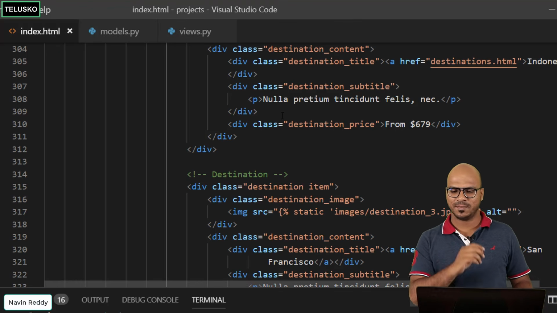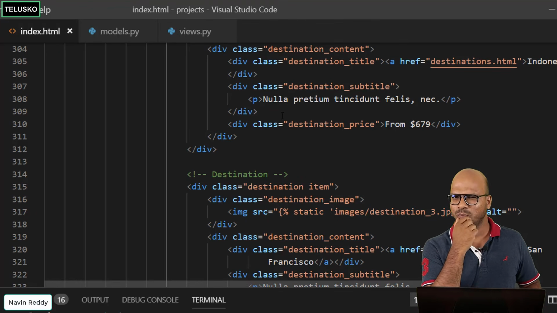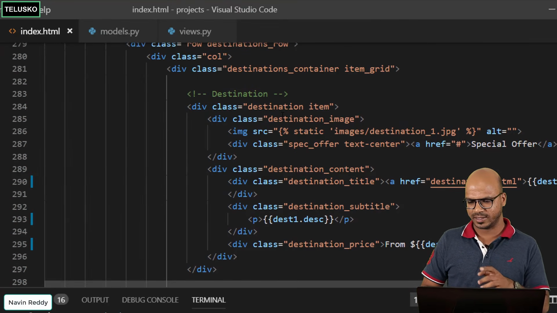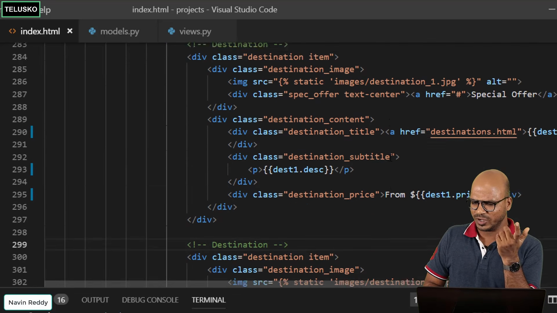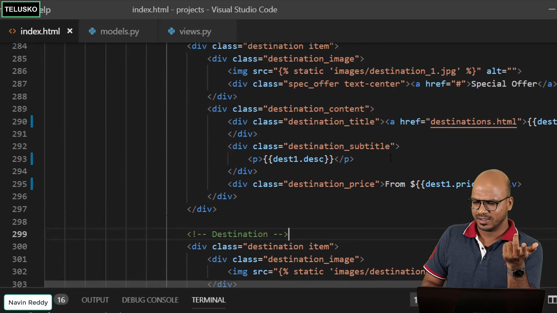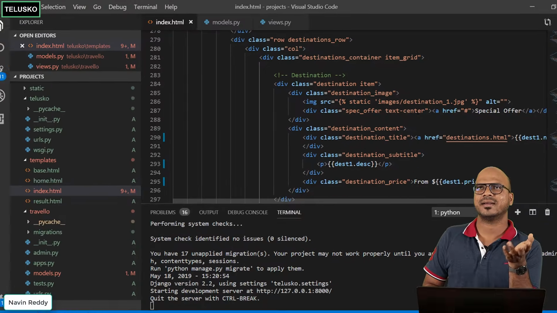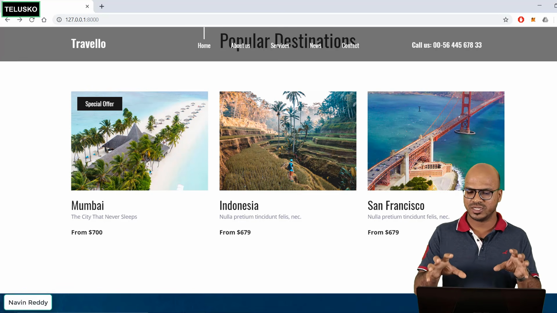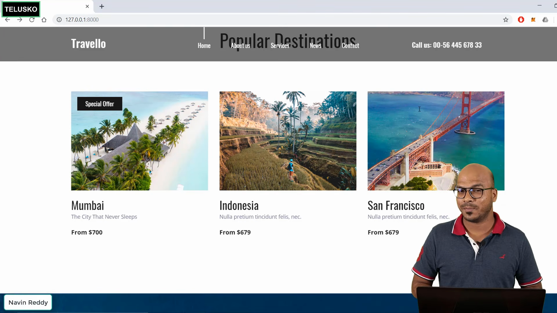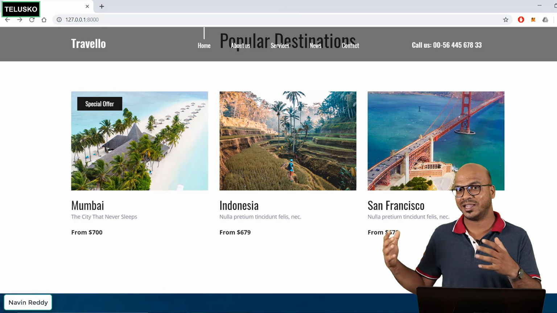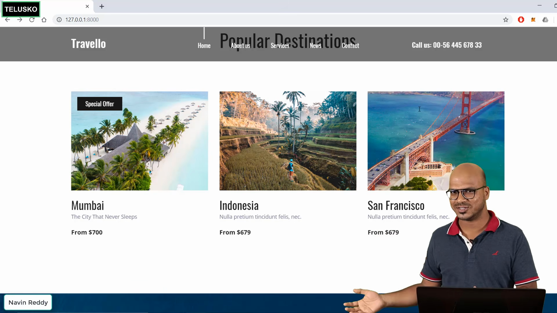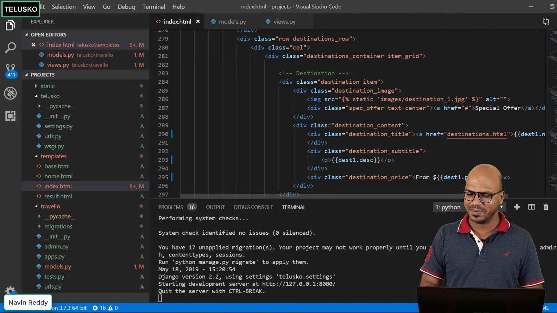Let's go back to index.html and here, let's make a change. We are passing three data, right? We can do it manually also, we can simply set the values. But don't you think you got these three data because you are displaying it? What if the number of destinations you can see on this screen depends upon the database? What if you have 10 records there? You need to show 10 destinations. What if you want to show 20 destinations? In that case, you can't simply make it static, right? Because even the number of destinations is not fixed.